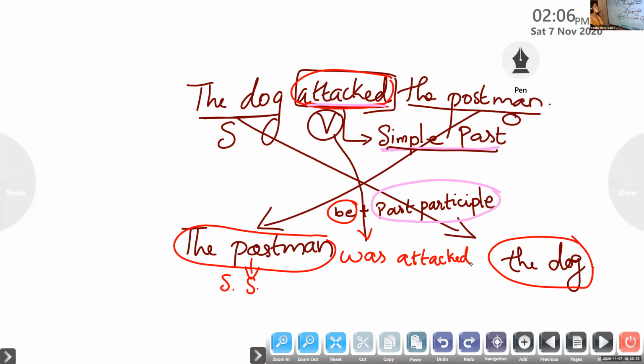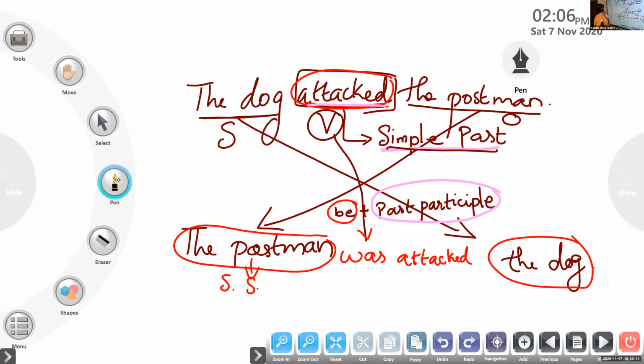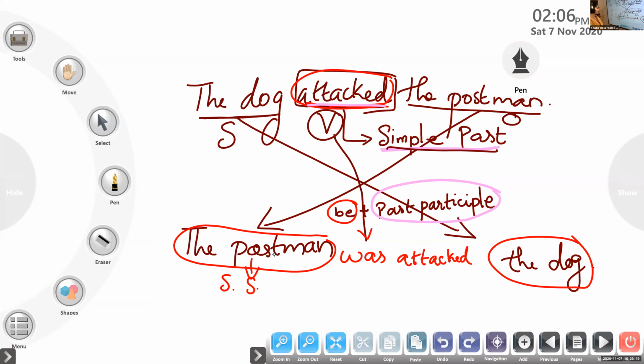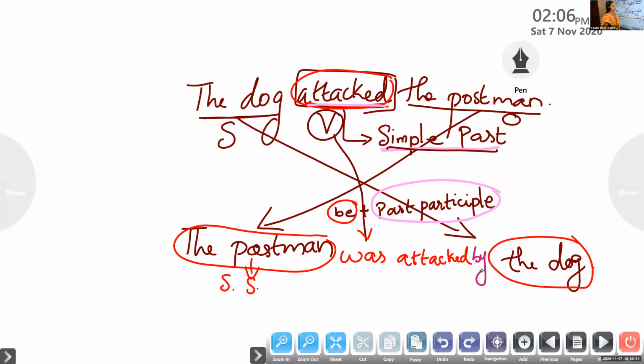And now point number 3, we should use the preposition by before the object of the passive voice. Children, we must use the preposition by. Remember, we should use the preposition by before the object of the passive voice. Now, the sentence is, the postman was attacked by the dog. Am I clear? Yes. Do you have any doubt?